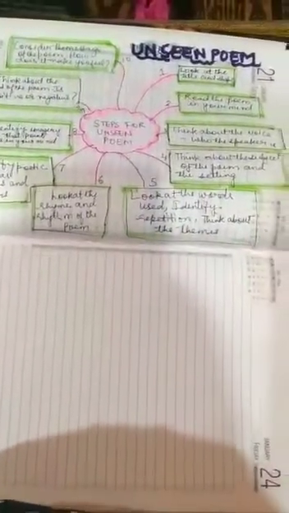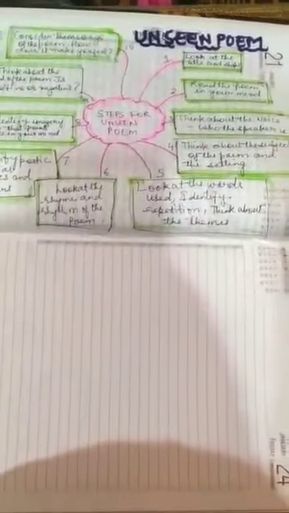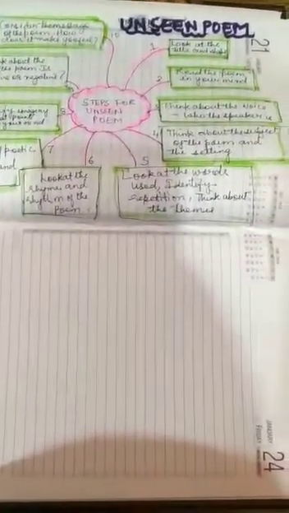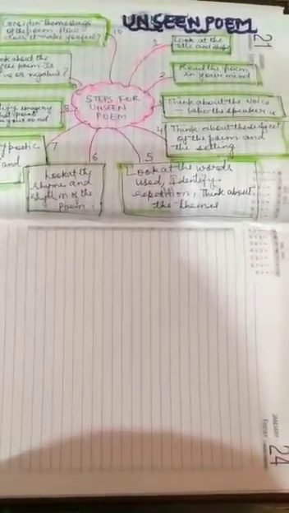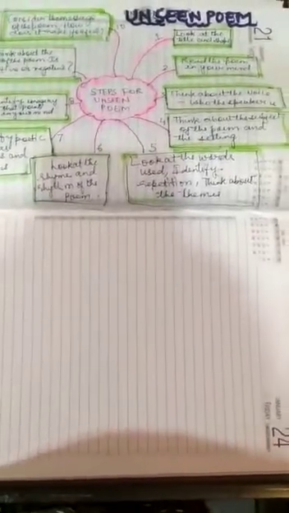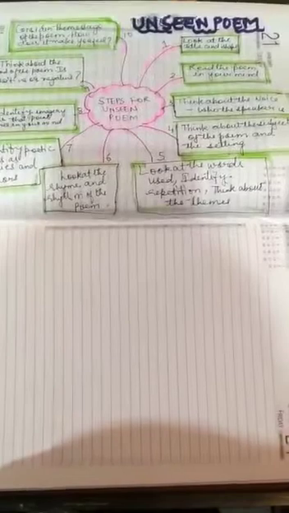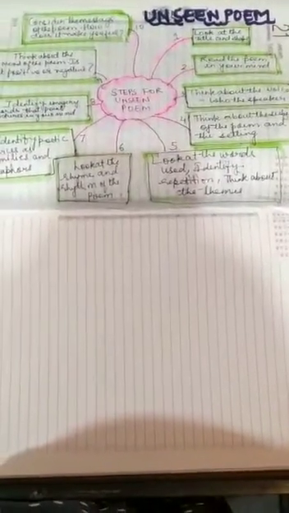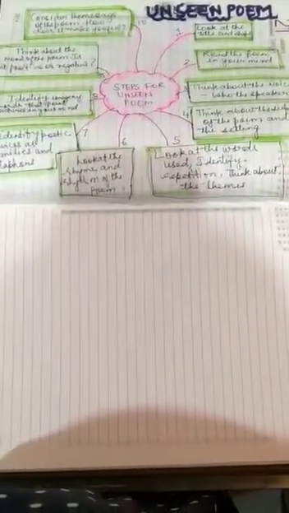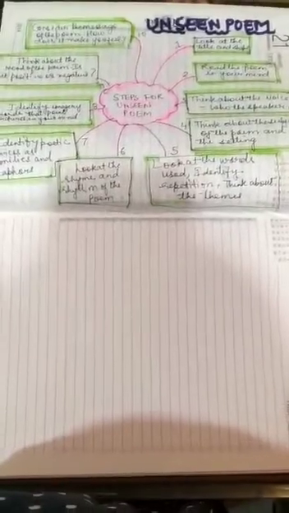So this is all about the unseen poem, which you have to keep in mind and study carefully. For the unseen poem, you have to give at least 5 to 8 minutes to understand what the poet wants to tell, and find out the answers in each stanza and then answer in your own words.